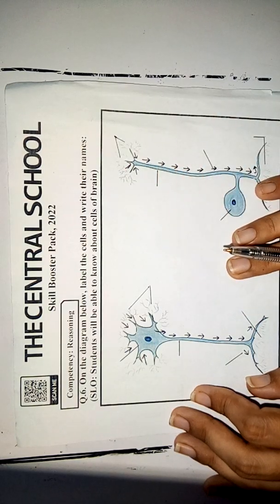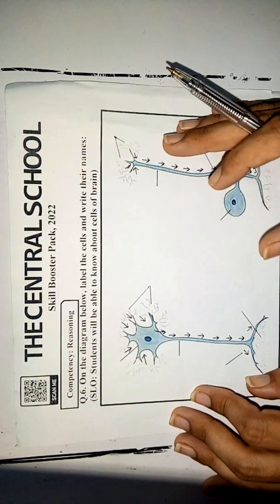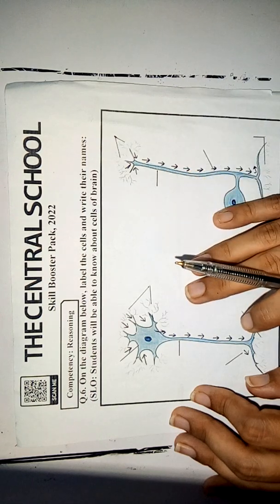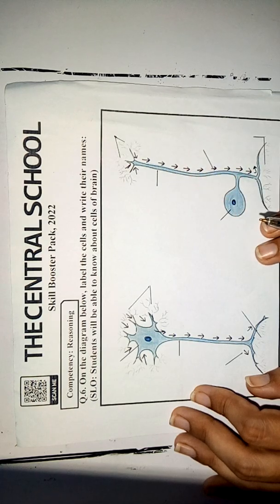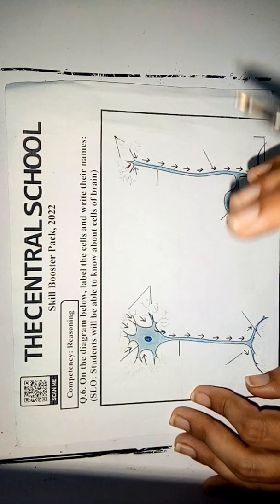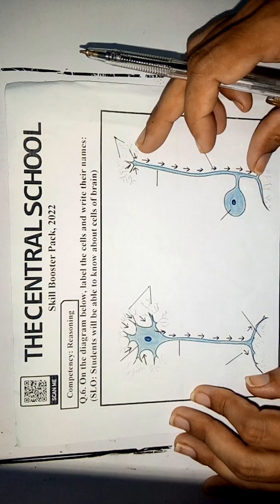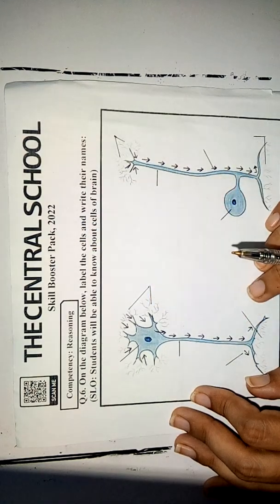So students, a neuron or nerve cell is basically a cell of the nervous system. Here we have been provided with two different types of nerve cells. One is a sensory nerve cell and one is a motor nerve cell. So students, this is a sensory nerve cell and this is a motor nerve cell.